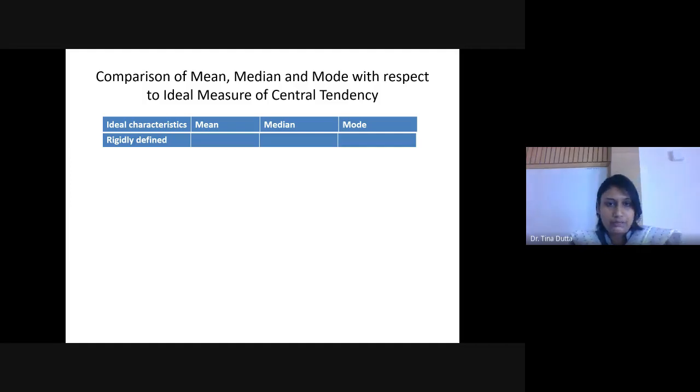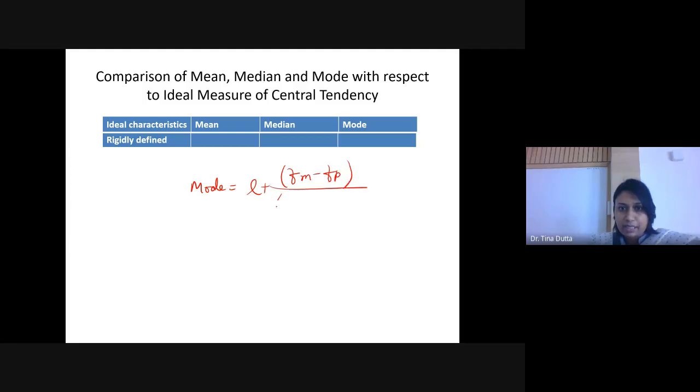All right. So if you remember mode का formula, right? So for group data, mode formula is L plus Fm minus Fp divided by 2Fm minus Fp minus Fs multiplied by H, right? Now, what is the problem with this data? Suppose your modal class is coming right at the end or right at the beginning of the distribution. Modal class कैसे identify होता है?